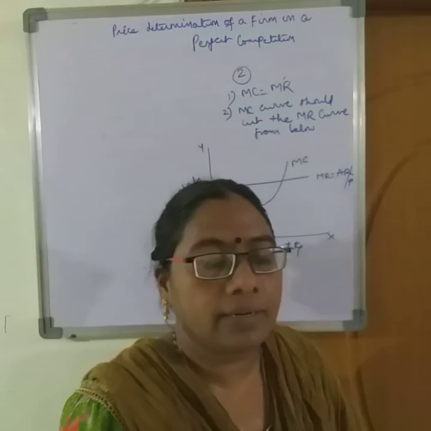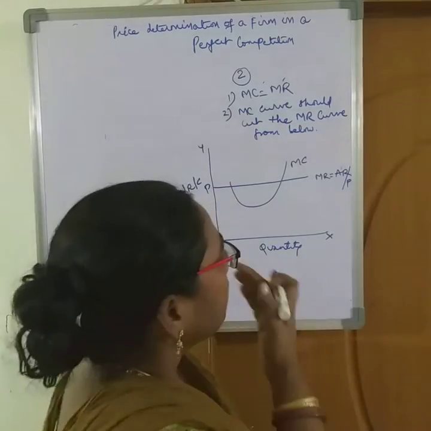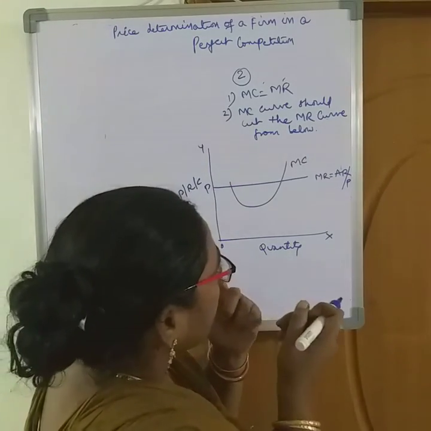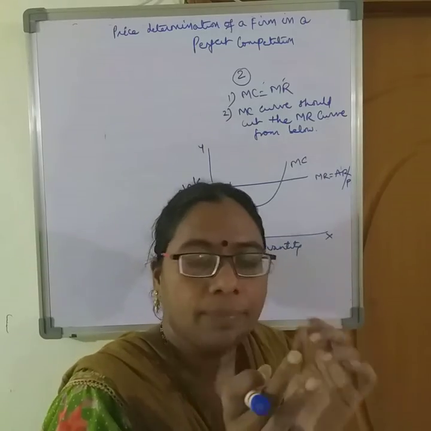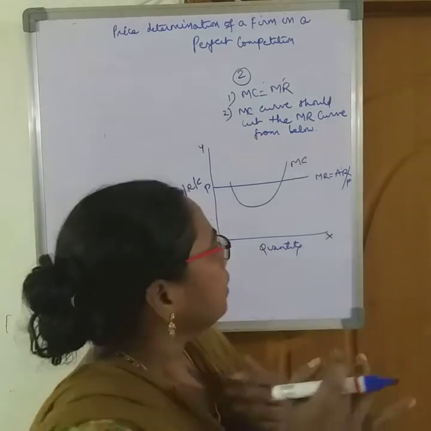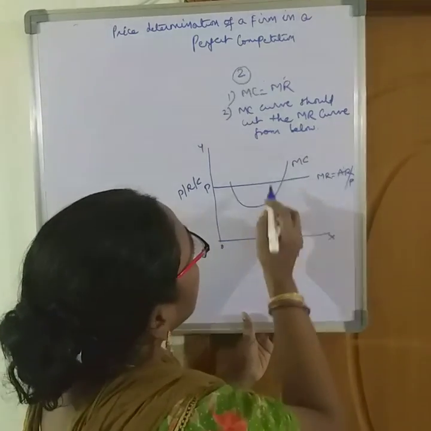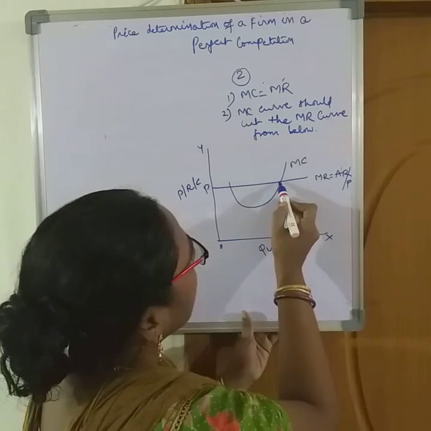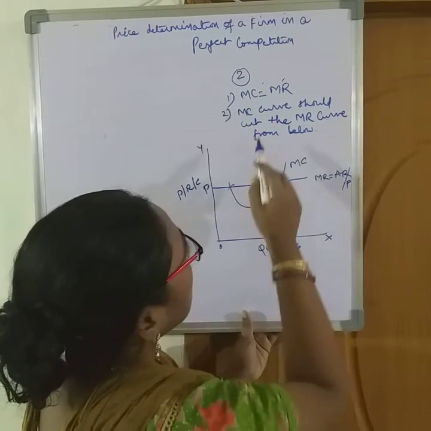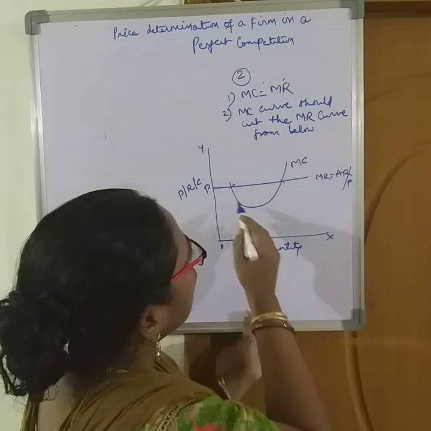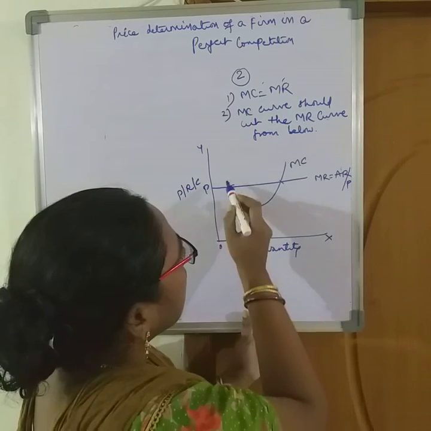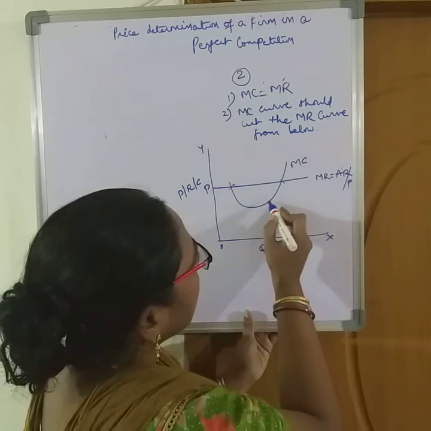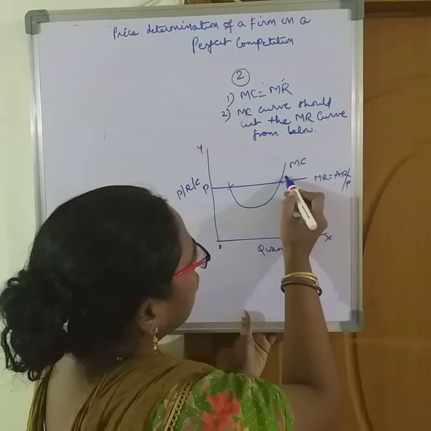So I have clearly, very detailedly explained that there cannot be two equilibrium points in a single firm. So MC is equal to MR here also, but the MC curve should cut the MR curve from below. Here it is cutting from above, here it is cutting from below.